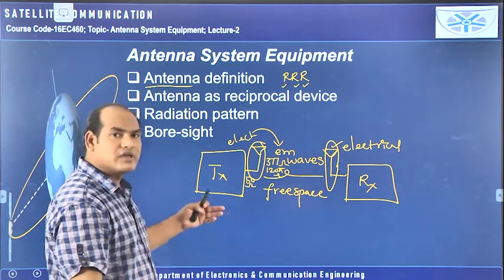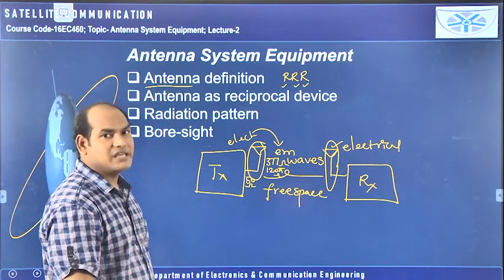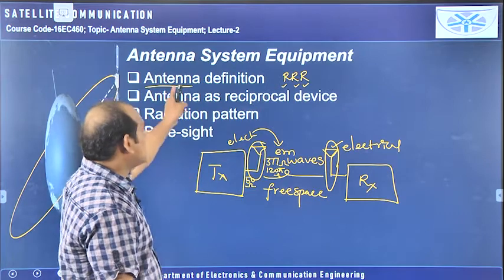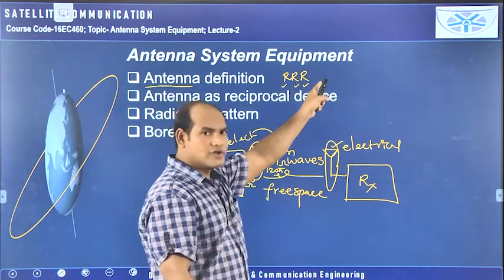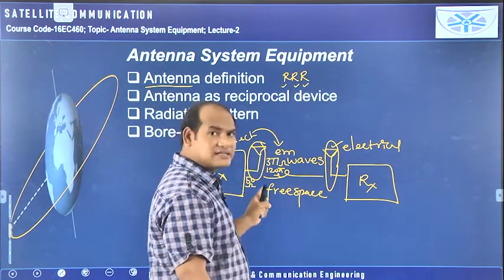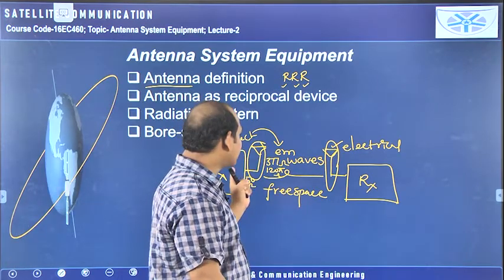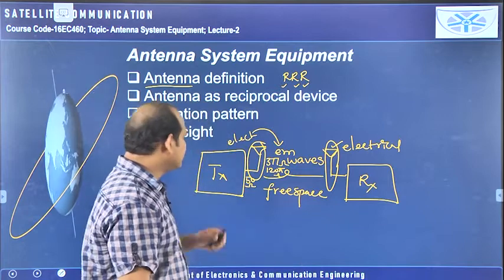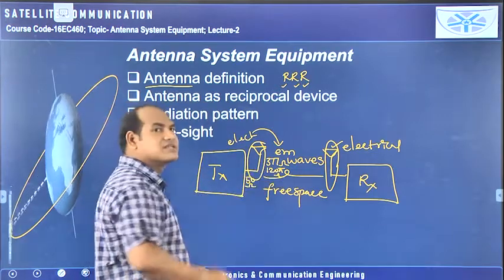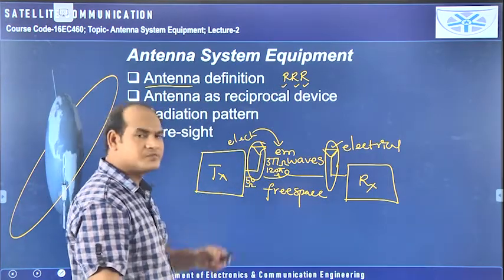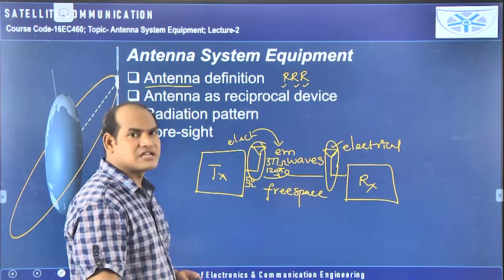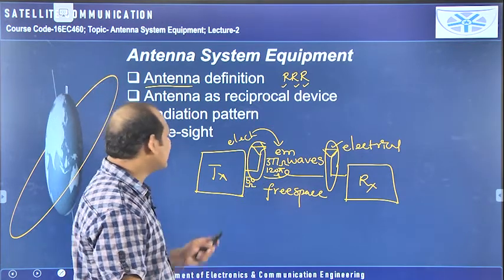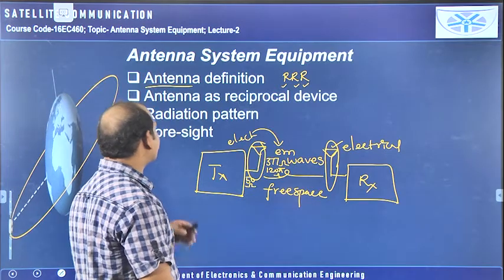Till now we have seen three different properties of the antenna. Those are: the antenna can radiate and receive radio waves. The antenna works as a transducer, converting electrical to electromagnetic energy or electromagnetic to electrical energy. Then the antenna is converting the impedance also, that is 50 ohms to 377 ohms, the free space impedance. All these things we saw yesterday, so quickly I am going.